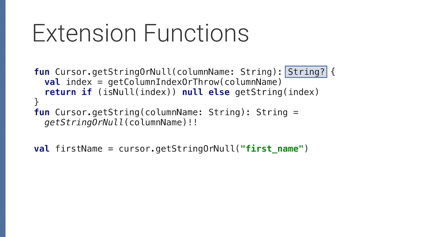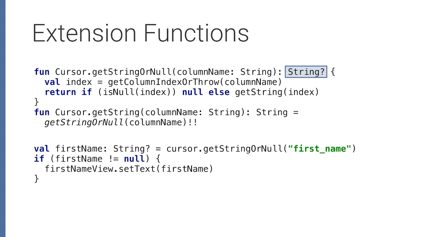Okay, so we're not defining a type on the field, but the type would be string question mark, which means that in order to actually use this, in order to actually get the string value, you would have to do a null check first. And then inside this if block, because Kotlin knows that you did the null check, you can use first name anywhere inside that if block as a normal string, as a non-null string. We know inside that if block that it will never be null. So if setText only accepted a string and not a string question mark, you would be able to call it here. But if you tried calling it outside of the if statement, it actually would fail to compile.